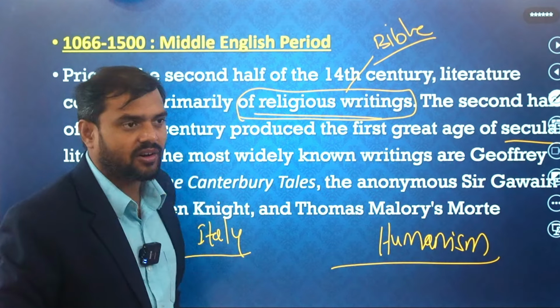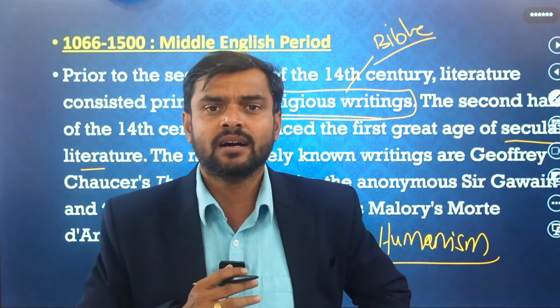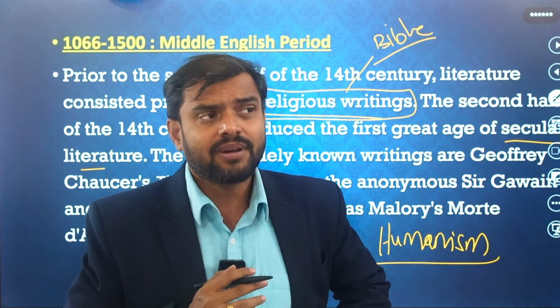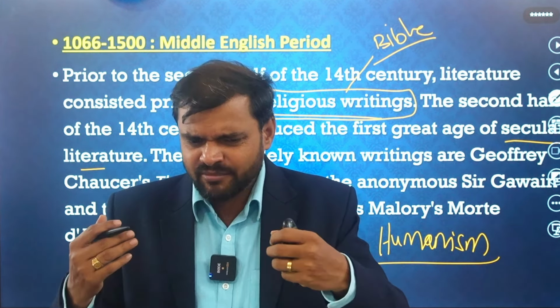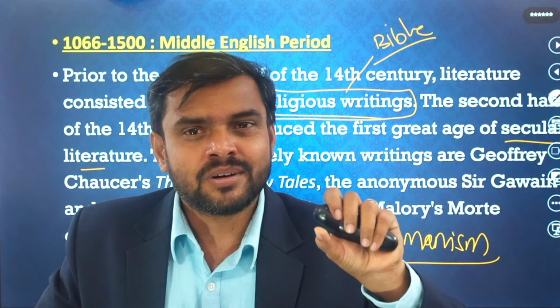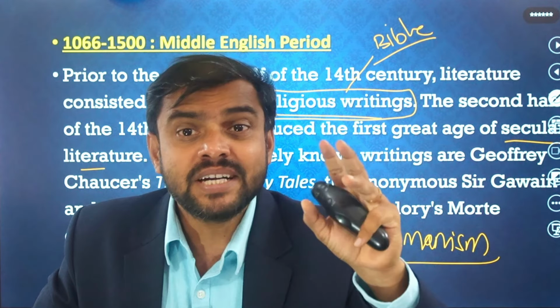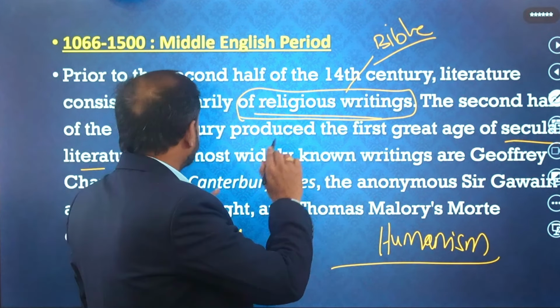When the Constantinople fall happened in 1453, many people migrated to Italy and other European countries. When they came, they came with their knowledge. Suddenly, it was a rebirth of an artistic movement at that time. Many new types of things came to England, and the English people are very intelligent people. Whatever new things come, dear friends, they will grasp that, they will take that. So here also they did the same thing. They started writing about secular literature.